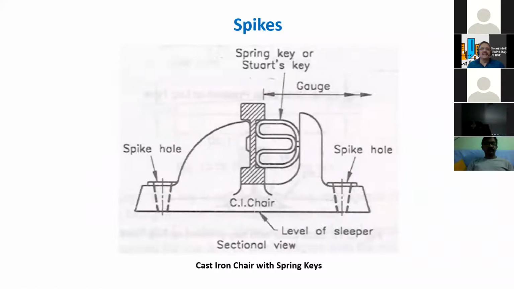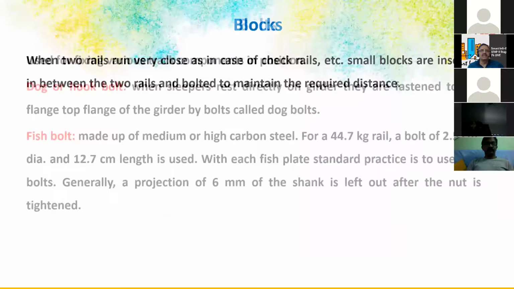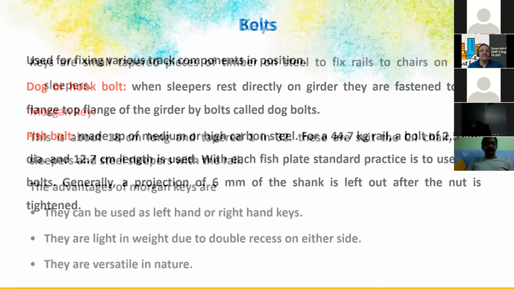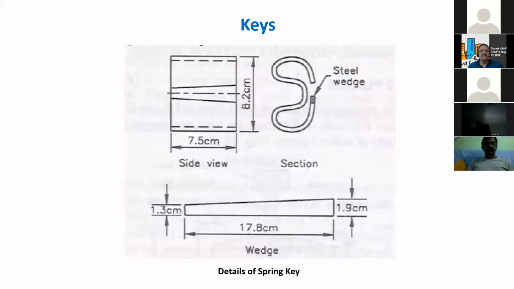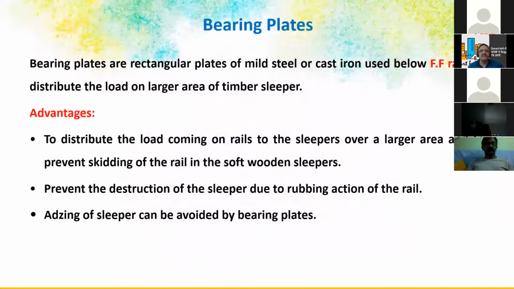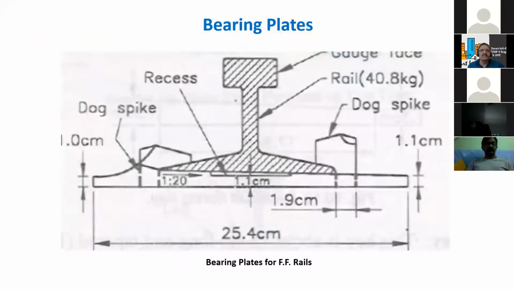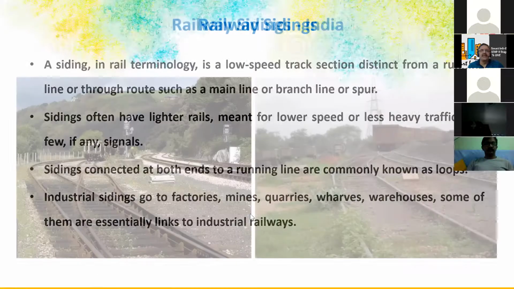And this is the cast iron chair, you can see, and this is for absorption of the lateral force. So much of technology, and blocks and dog or hook bolts and fish bolts, keys we have. So these are the keys actually. We have seen that in the rail. And bearing plates for transfer of the load from the rail to the sleepers. So these are the bearing plates, and we have the railway sidings.